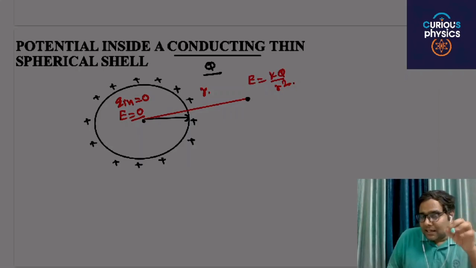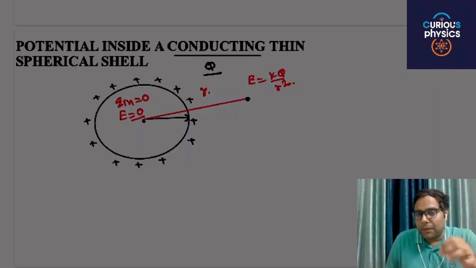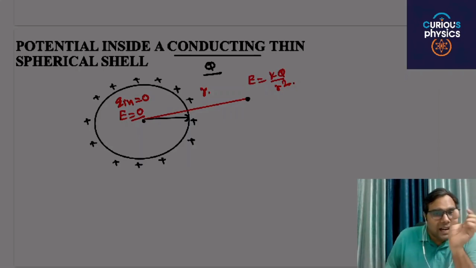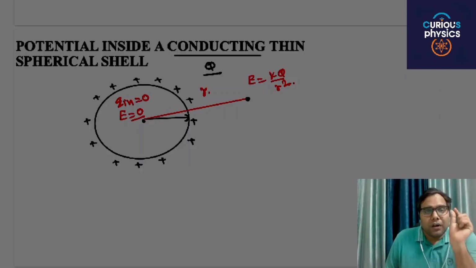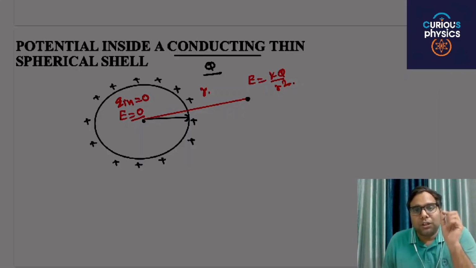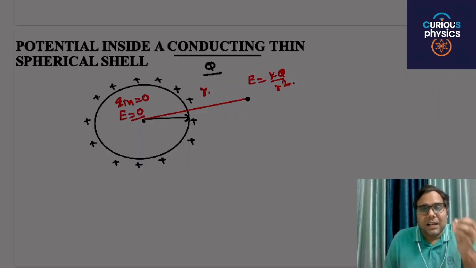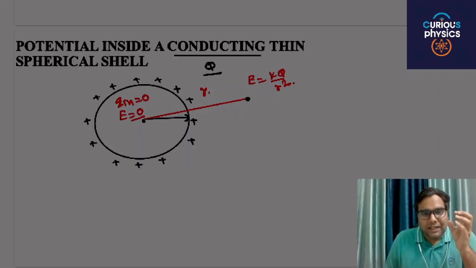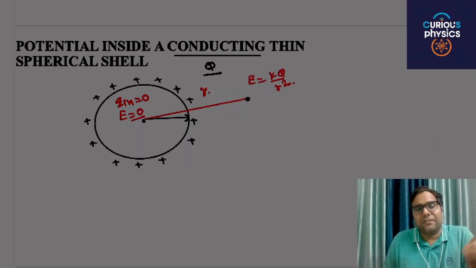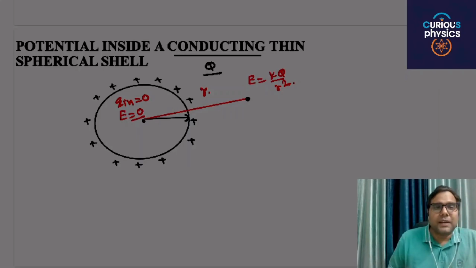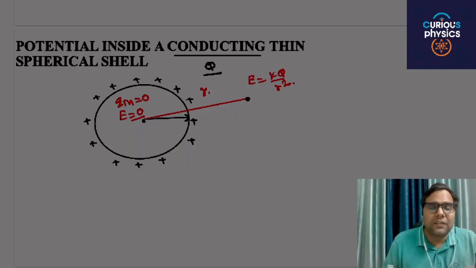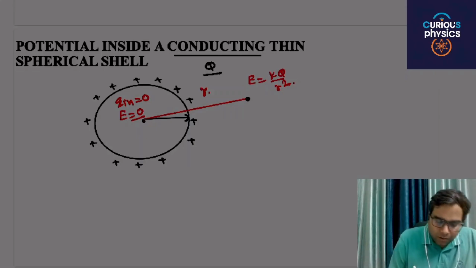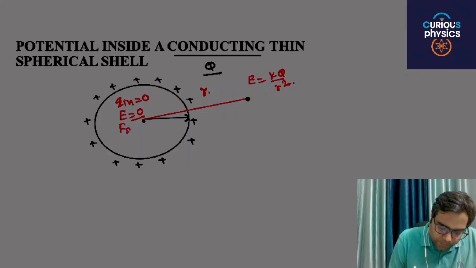And potential is defined as the amount of work done per unit charge. What is that work done? That work done is related to the work done against the electrostatic force. If there is an electric field, there will be an electrostatic force, but inside this particular spherical shell there is no electric field, and so there will be no electrostatic force.